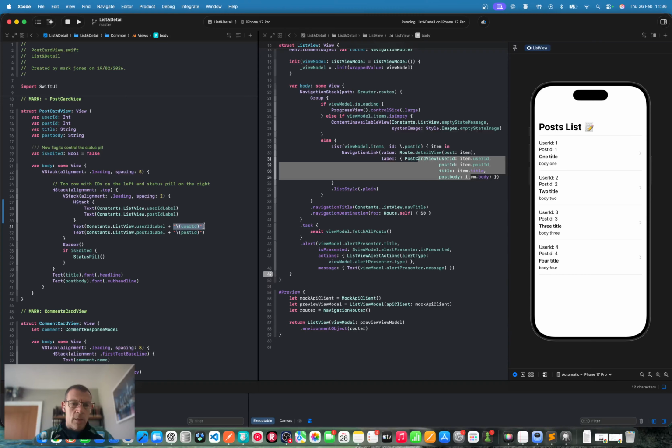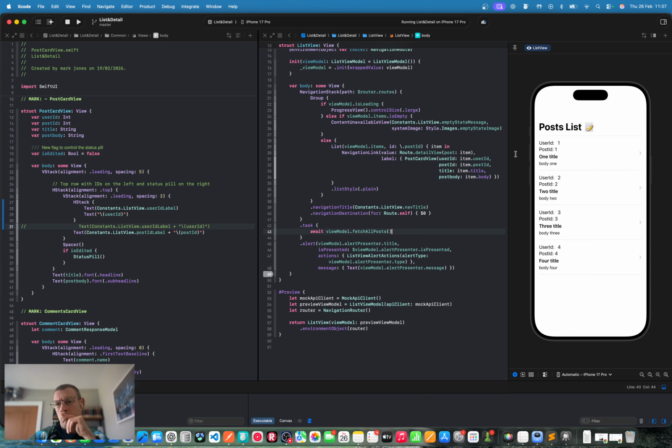Oops, get rid of that. Okay. And let's get rid of that. So look, we don't immediately update this. So I think if we're going to update this, all right, it did update, but not immediately. Is it easy to put a preview block in place? Let's give it a go.